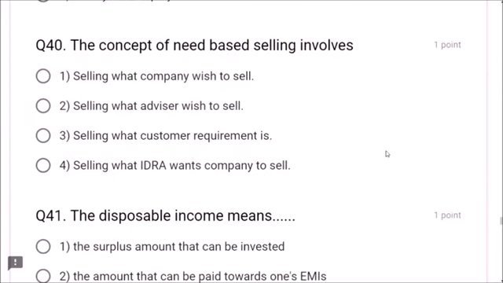Next, question number 40. The concept of need-based selling involves selling what? What the company wishes to sell, what the advisor wishes to sell, what the customer requirement is, or what wants companies to sell. Dear friends, selling what the customer requirement is, is the correct answer. The concept of need-based selling involves selling what the customer requires.